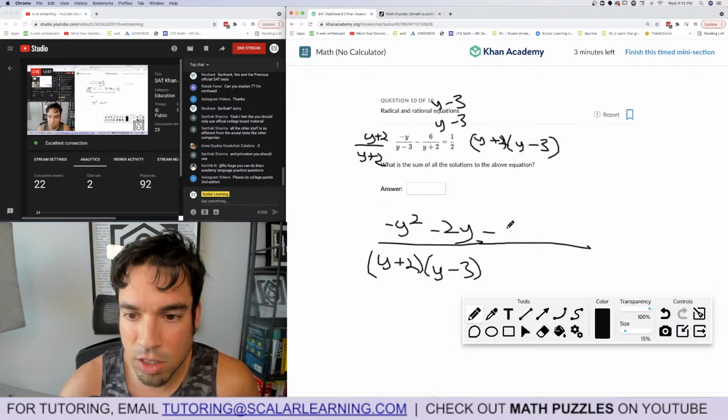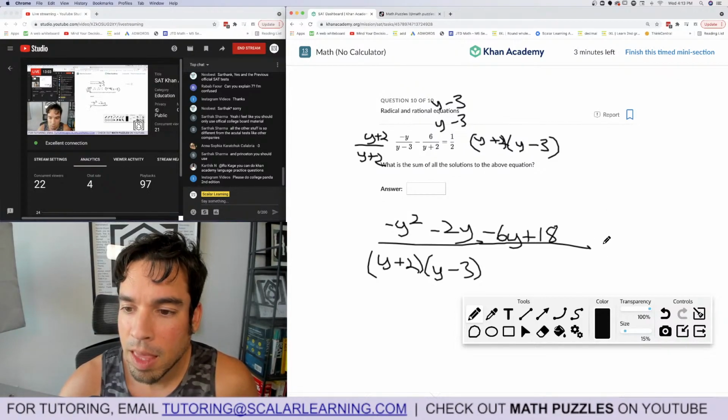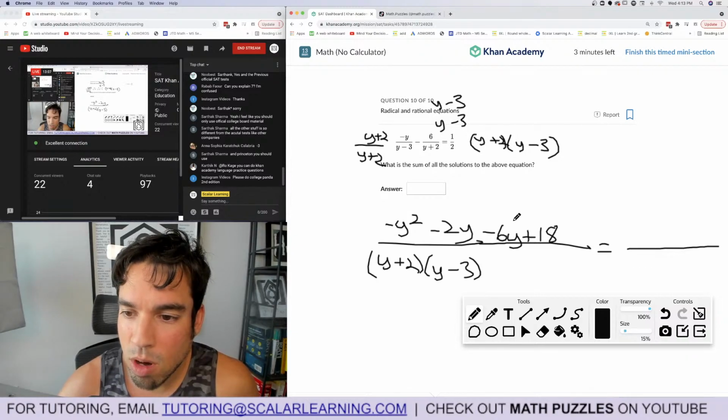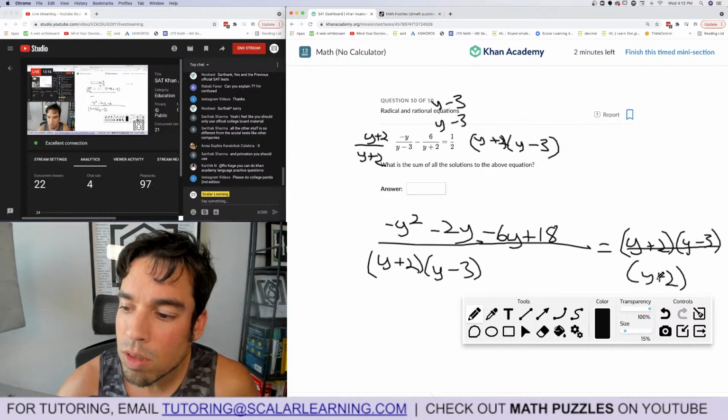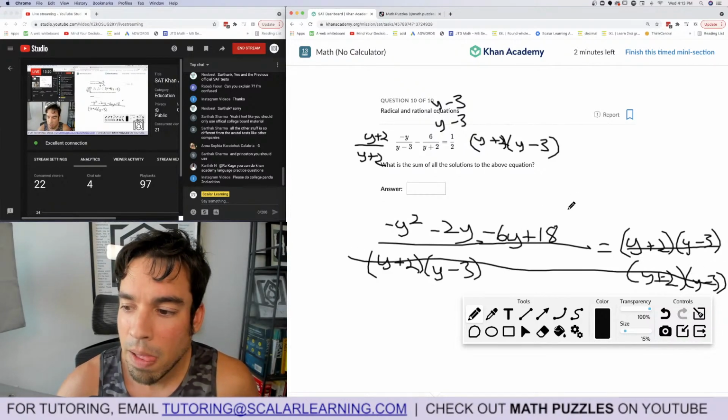Minus, and then again, distribute that negative 6y plus 18, because it's negative 6 times negative 3, equals, and then we have the same denominator. And then we have 1. Oh, that's nice and easy. y plus 2 times y minus 3 over y plus 2 times y. Okay, so then now we can cancel out the denominators.